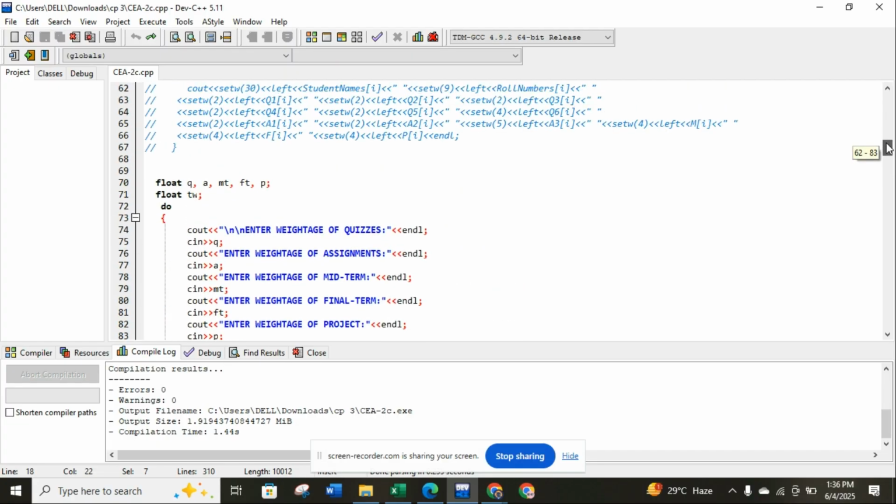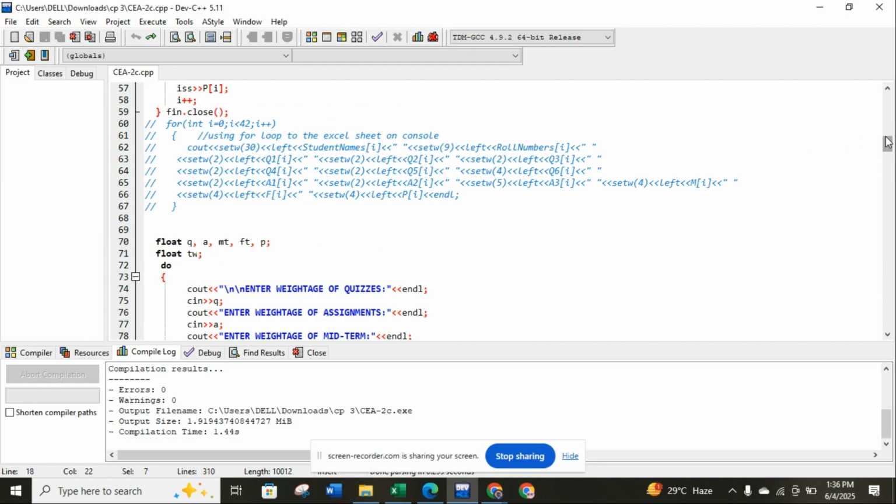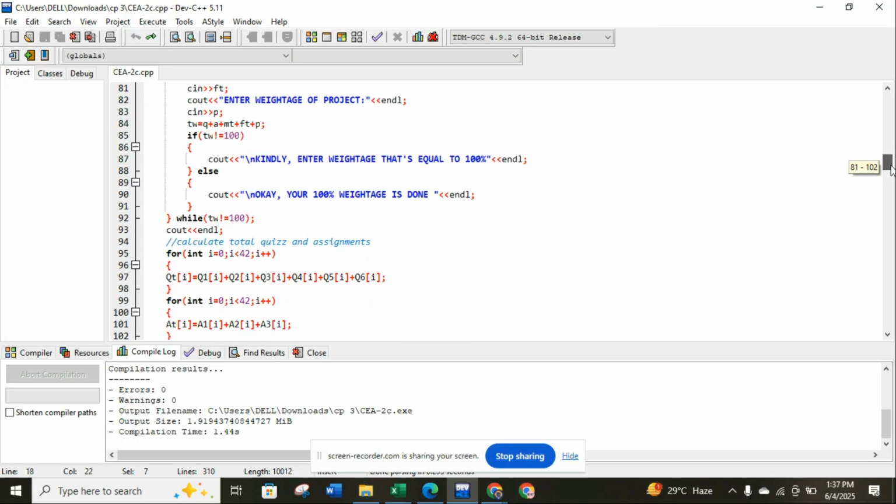Then let's move toward the input weightages. I initialize marks of quizzes, assignment and final project as float, since they can be in points as well, and the total is also a float. It's simply that I use a do while loop here. This is for the weightage I put.